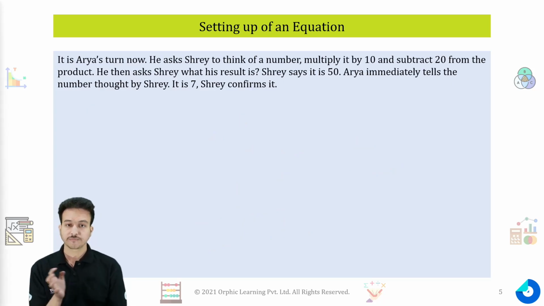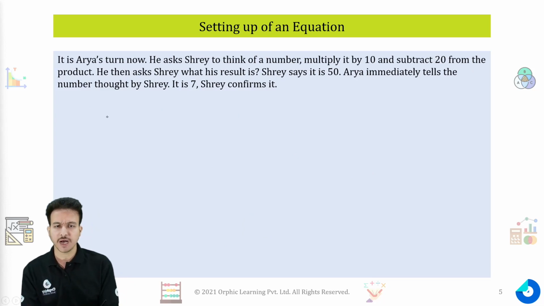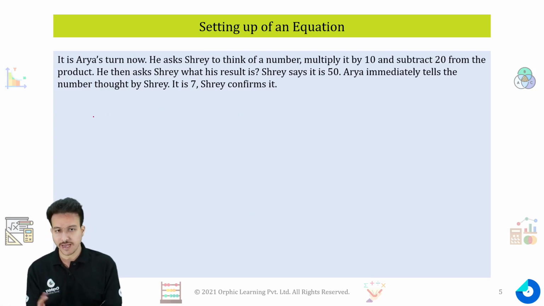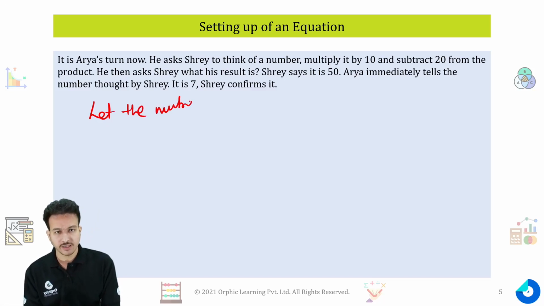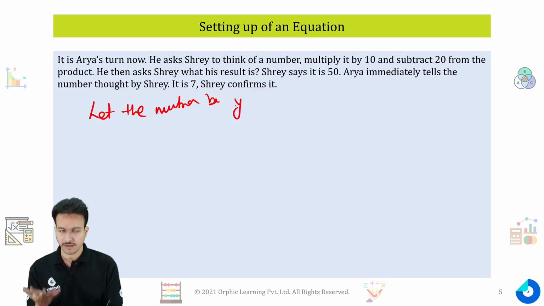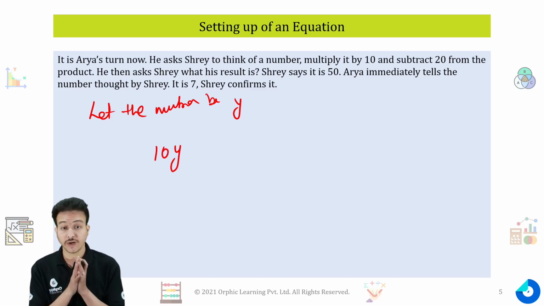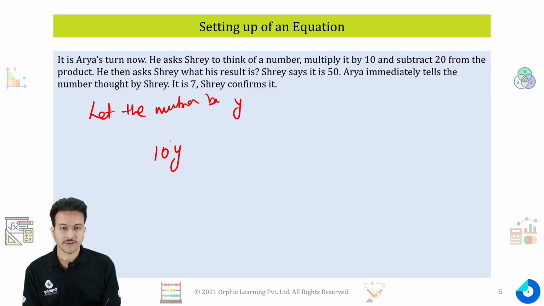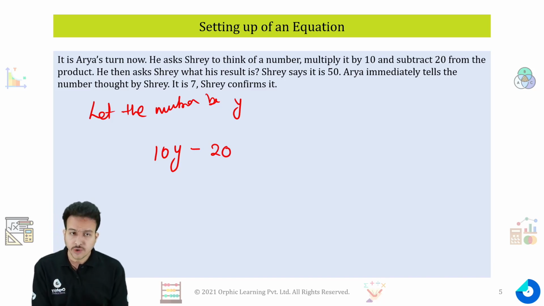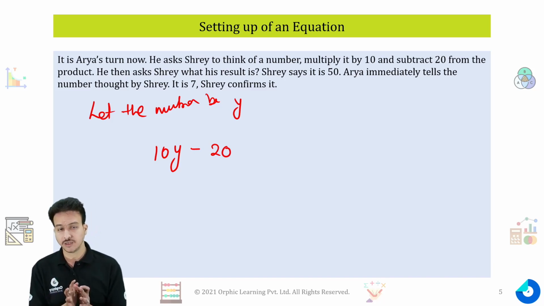Similarly Arya also did the same. He asks Shreya to think of a number. Again we are taking that the number can be x, y, anything. Let the number be y. This time the number y is multiplied by 10. If I multiply this number by 10, I'll get 10y. Now if I subtract 20 from this product, 10y, I'll get 10y minus 20. Now this is my final result.